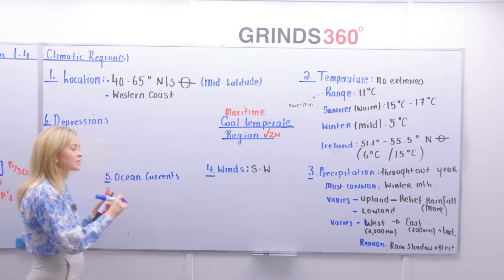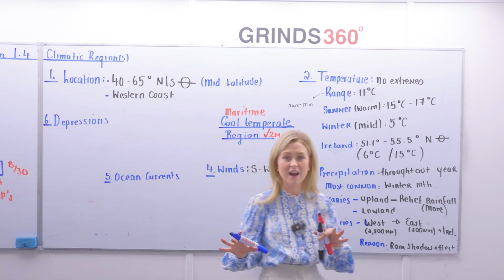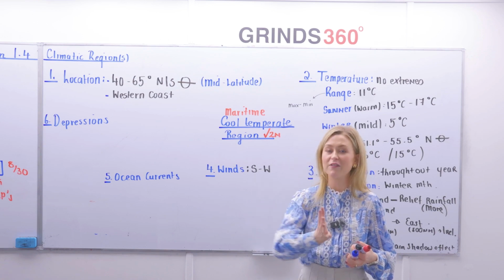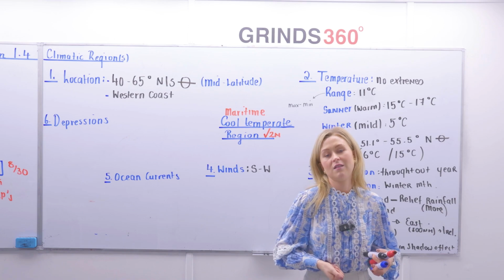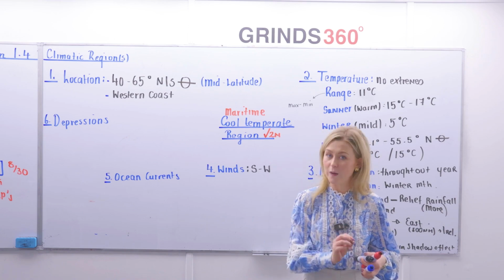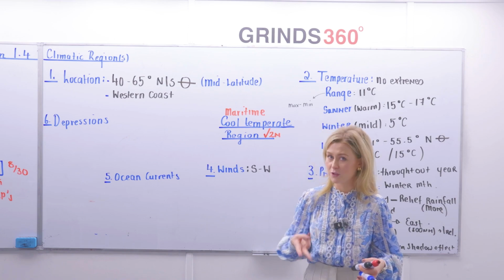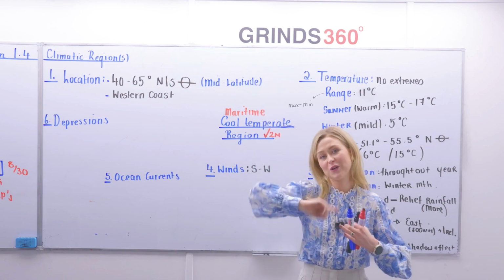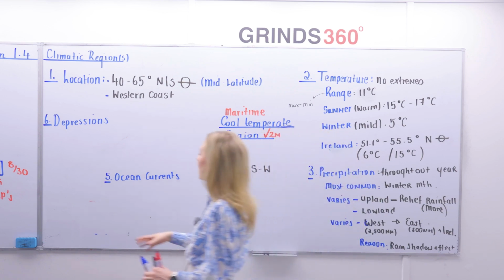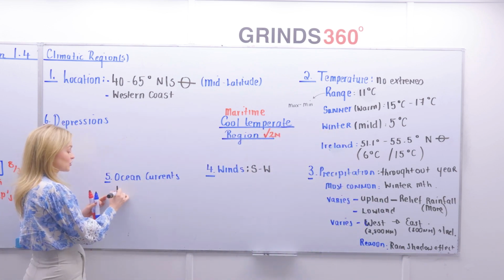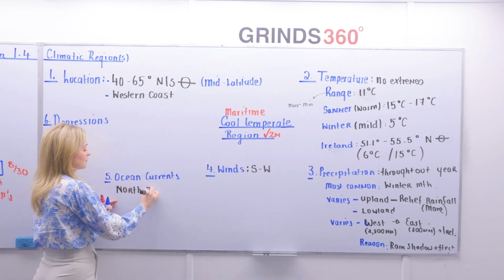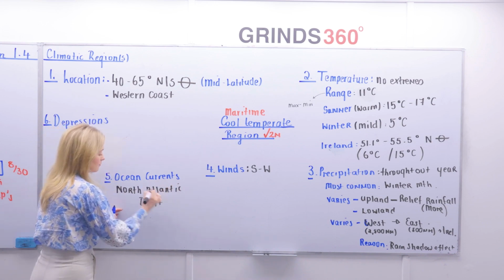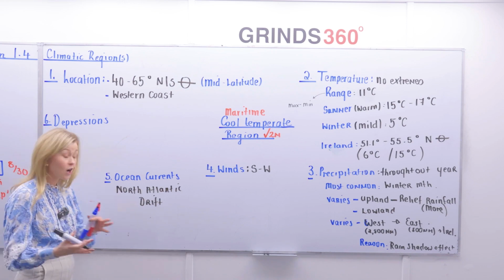If you look at ocean currents, and I always think if a student doesn't understand, pop on YouTube for 10 seconds and just type in the words world's ocean currents. The ocean currents are traveling around like rivers in the ocean. They go and move in the same direction as your wind patterns. And basically they come from two places. Your poles, bringing cold, or the equator, bringing warm. We're very lucky here because we have the North Atlantic Drift as our ocean current, as our warm ocean current.